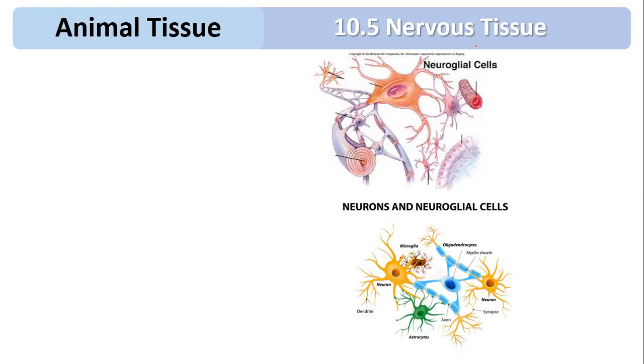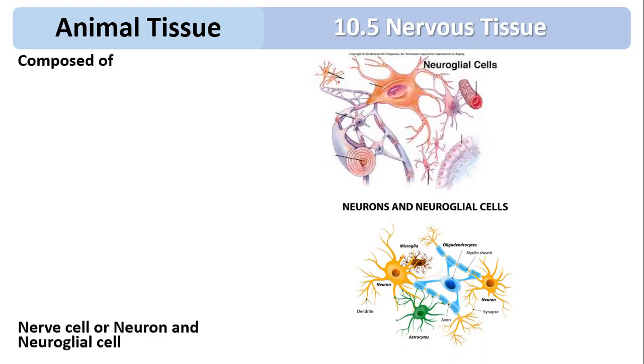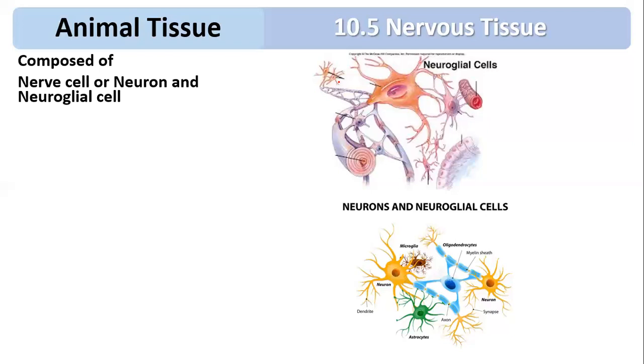It is made up of two cells. One is called the neuron. Another is called the neuroglial cell. So if you observe, there are two cells, that is, the nerve cell or neuron and the neuroglial cell. First we will discuss what a neuroglial cell is.